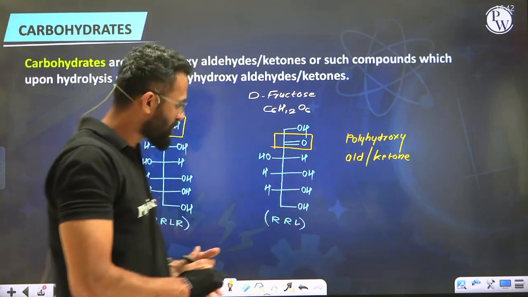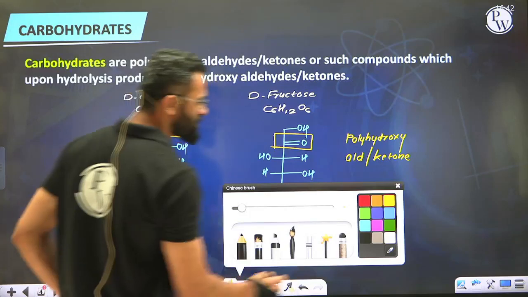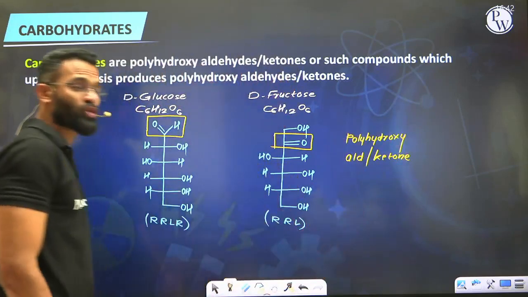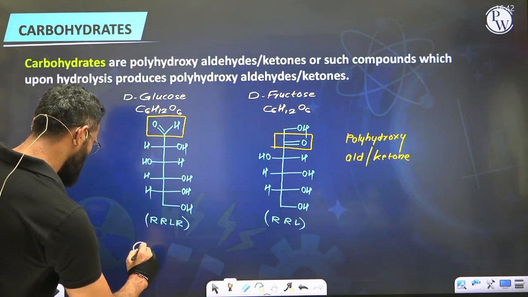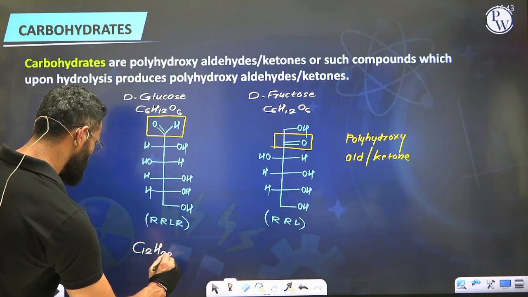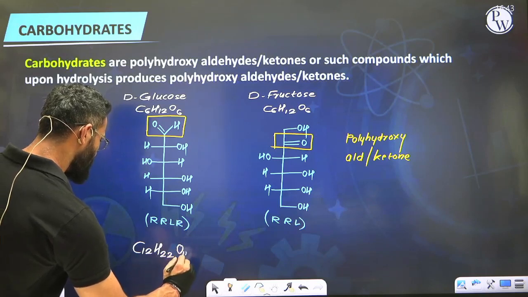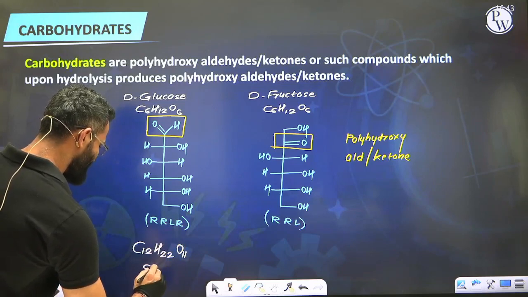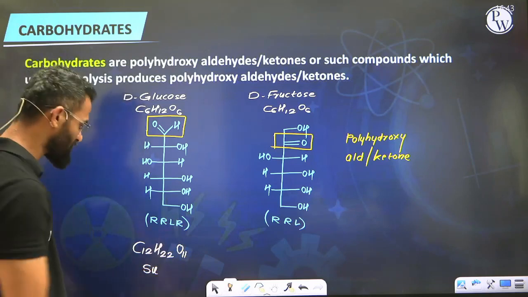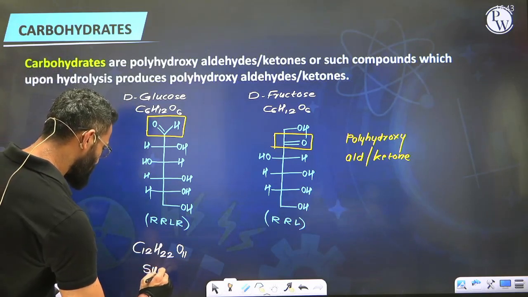Now, let's talk about one more example that we mentioned earlier, sucrose. Let's say I'm taking sucrose. Sucrose is the compound having formula C12H22O11. That is sucrose, also known as table sugar, also known as blood sugar.